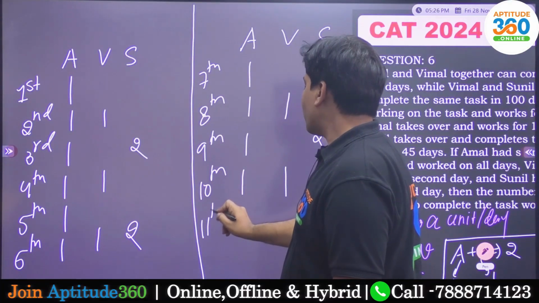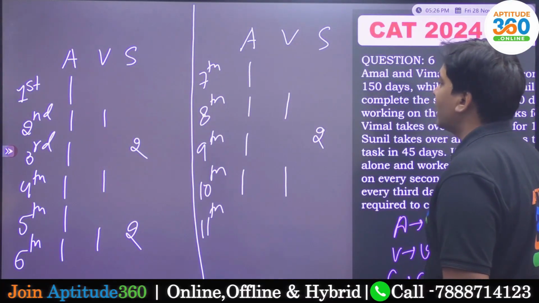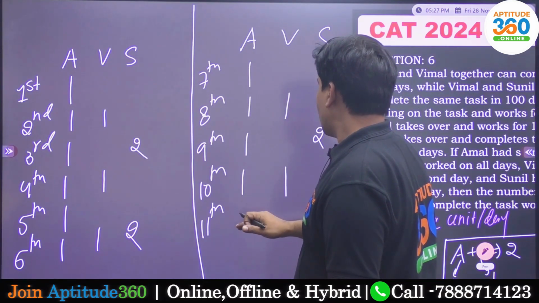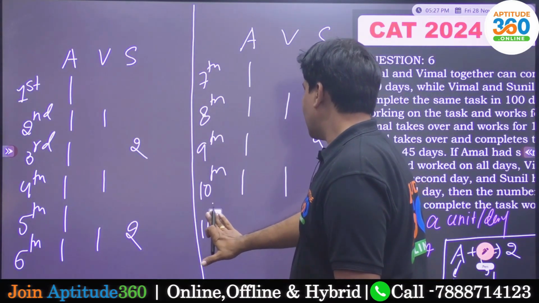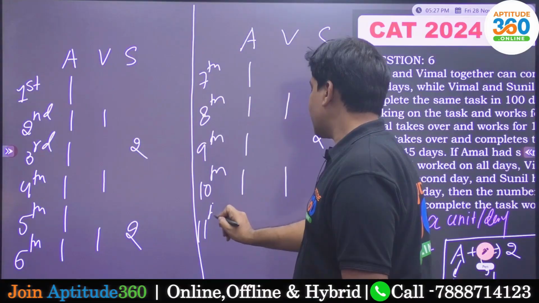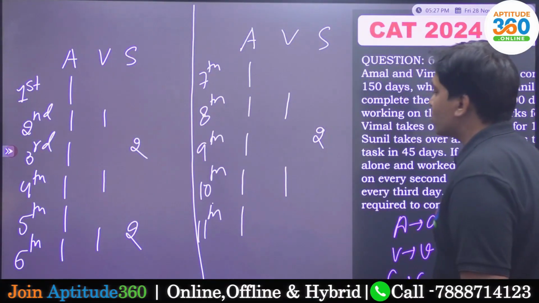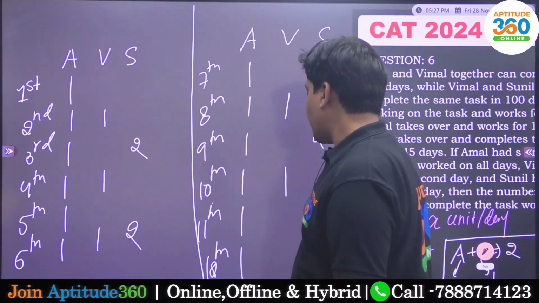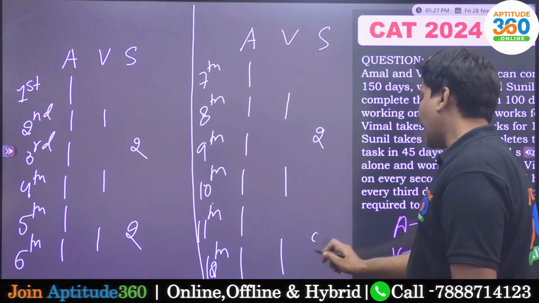And what is going to be happening on the 11th day? Only Amal is working, and on the 12th day Amal is coming, Vimal is coming, and Sunil is also coming.